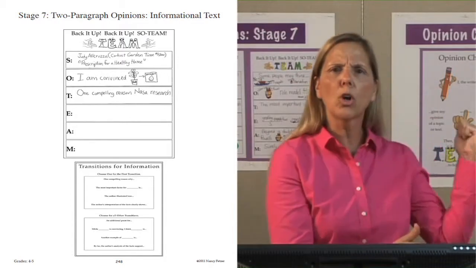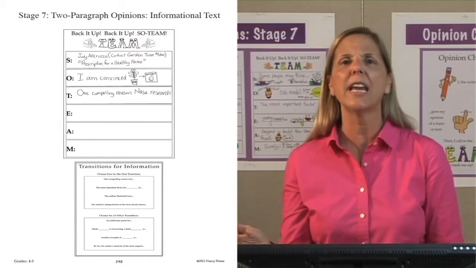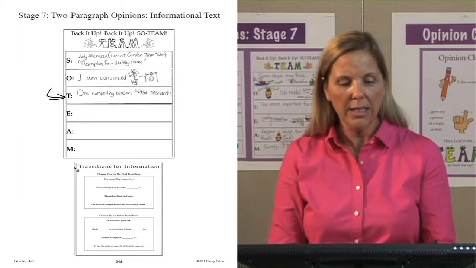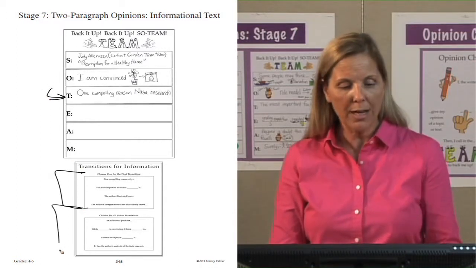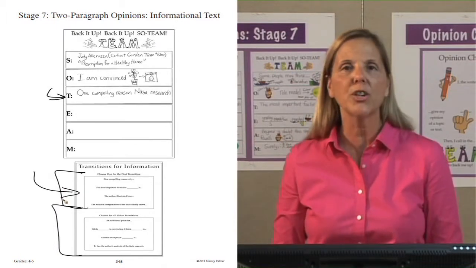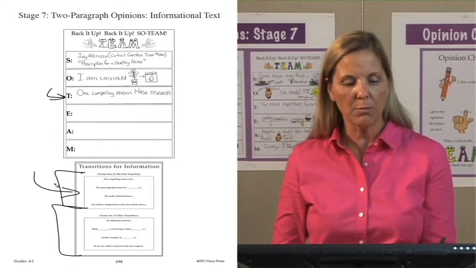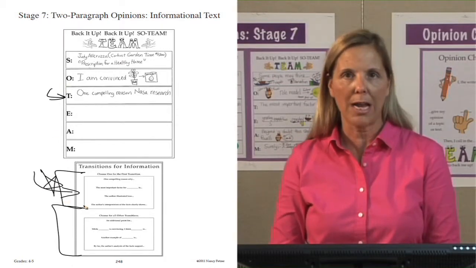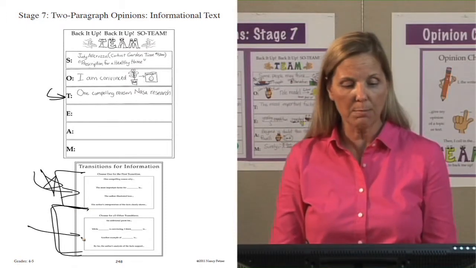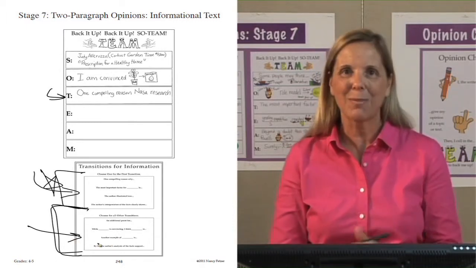What are we going to do? We're calling in the team to back us up. Before I tell you my evidence, what do I need? I need a transition to get to that first piece of evidence. Let's look at our helper sheet. I have 2 boxes on it. This first box is for the first team that I'm going to use to back up my opinion. Now, we're only using one team, so at this point, we're only going to use this top box. But later on, we'll have more than one team, so we would use this bottom box for the second, third, fourth team that we use to back up our opinions.